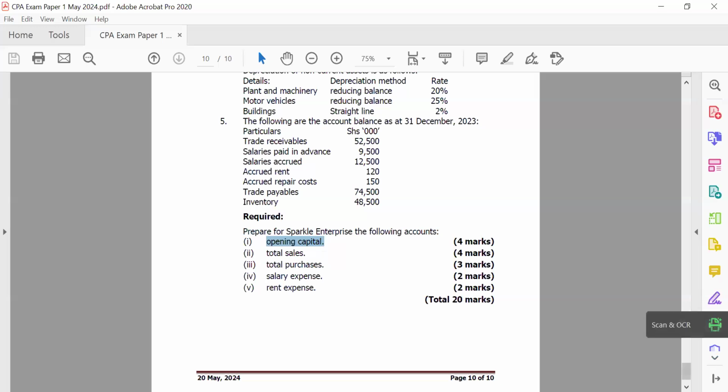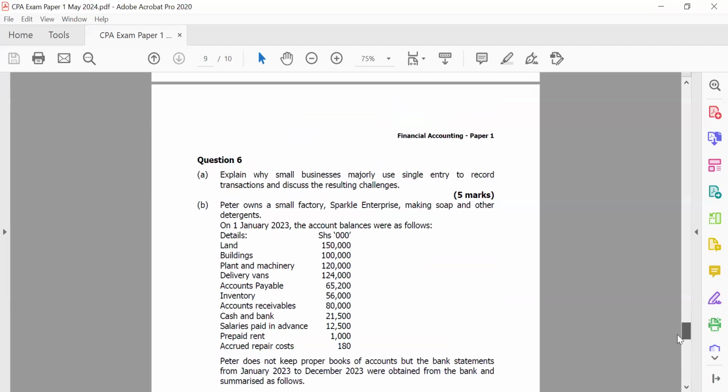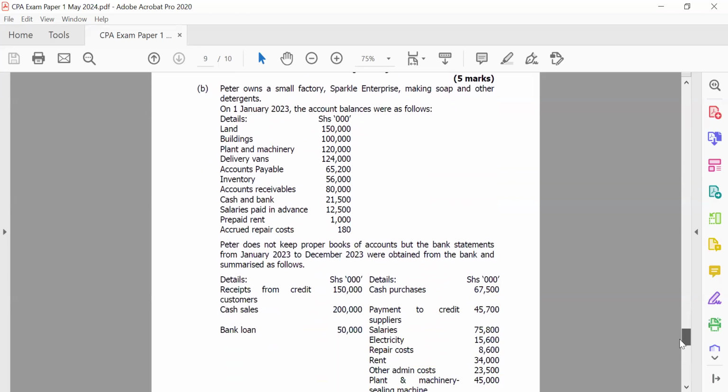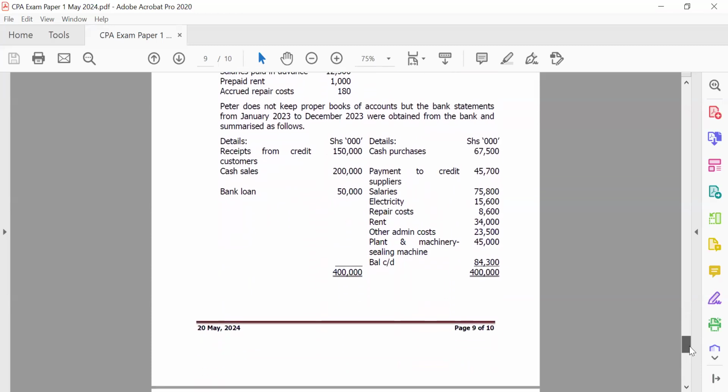So of course, I know that some students find this question sometimes a challenge, especially on single entry, because you're basically doing a lot of figuring out here and there. So if you're in the exam, I would encourage you to assess your understanding of such questions.